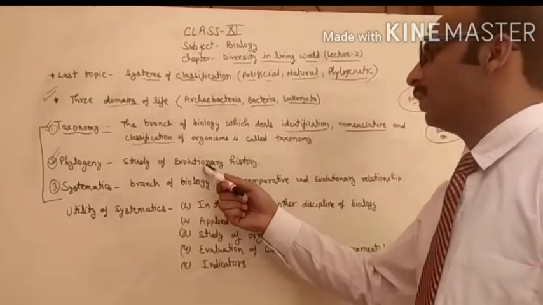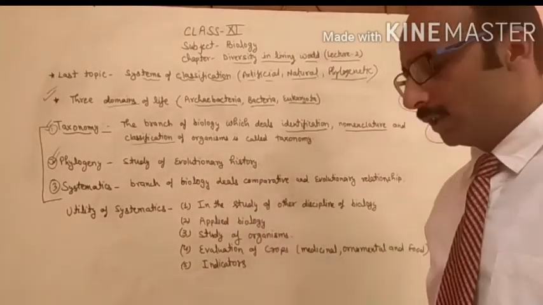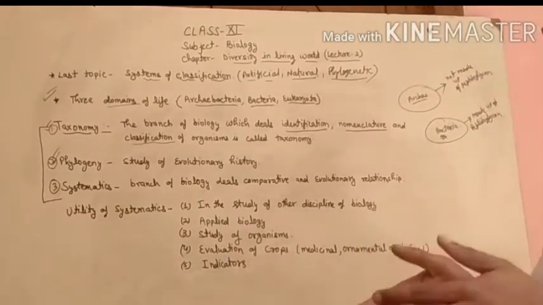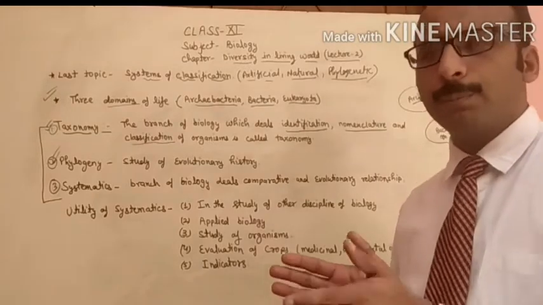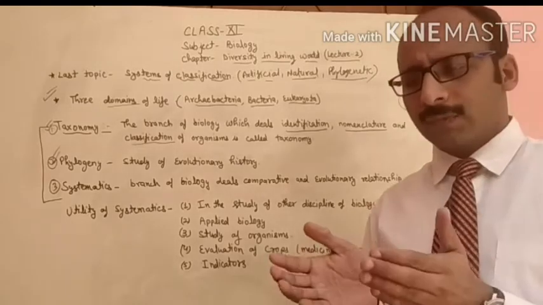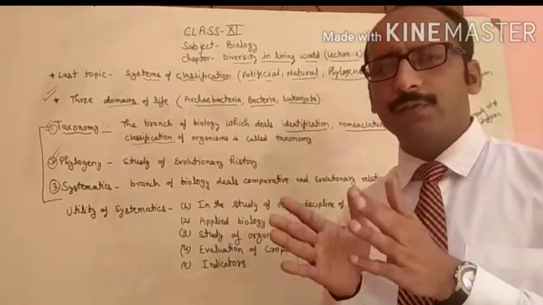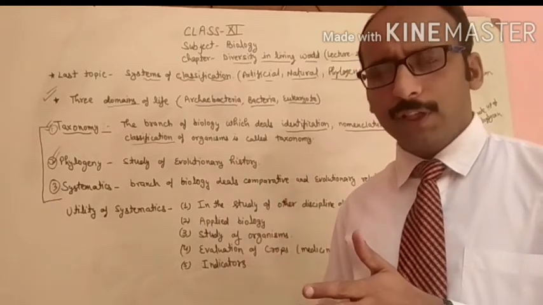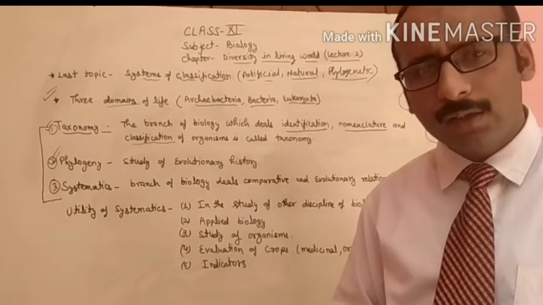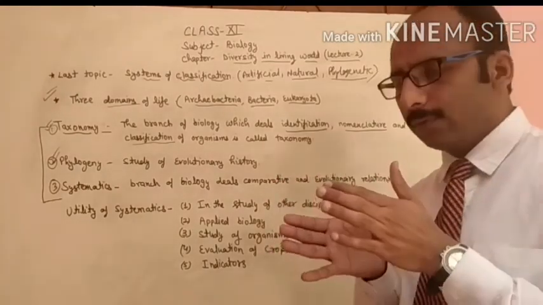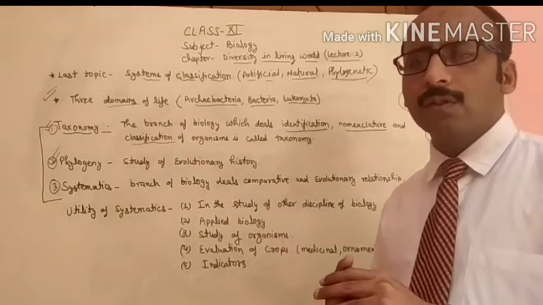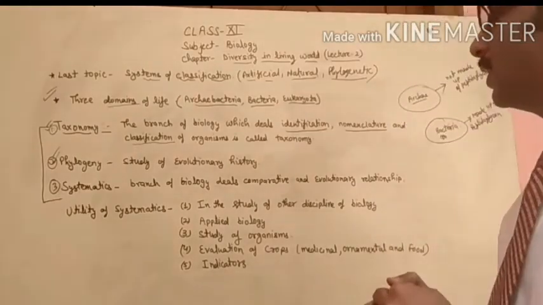So phylogeny is the study of evolutionary history. I think you have studied evolutionary history in class 10th also. What is evolution? The development of new species from pre-existing species, that is called evolution. It means if somewhere we are getting different fossils, different organisms in the digging of the earth, that is called a fossil. So what we have to do? We have to match the characters with the previously present species, that is called the evolutionary relationship.